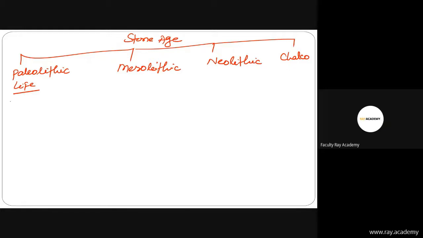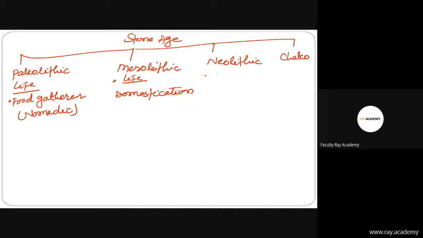So let's discuss. Life was based on food. They were food gatherers, and you can also say humans were nomadic, khana badosh, nomadic. Then in the Mesolithic, please keep in mind, life was about domestication. That means domestication was started. There was evidence related to pet animals, so domestication was started.